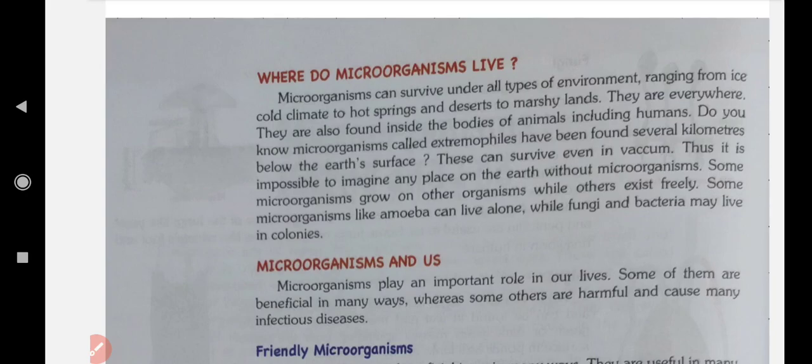Thus, it is impossible to imagine any place on the earth without microorganisms. Some microorganisms grow on other organisms while others exist freely. Some microorganisms like amoeba can live alone while fungi and bacteria may live in colonies.